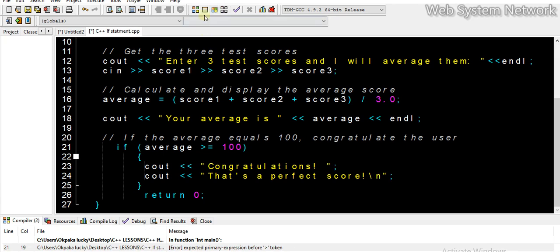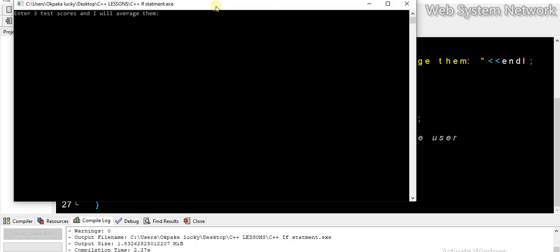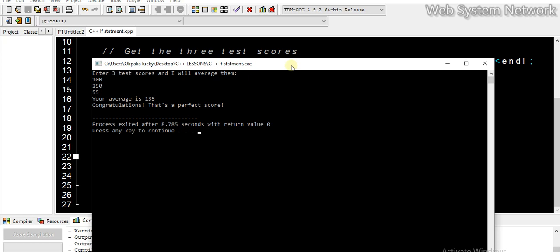Greater than or equal to 100, then we should say congratulations. So I'll just enter, what did I enter before? 100 and 250 and 55 in maths. Wow, your average is 135. Congratulations, that is a perfect score.